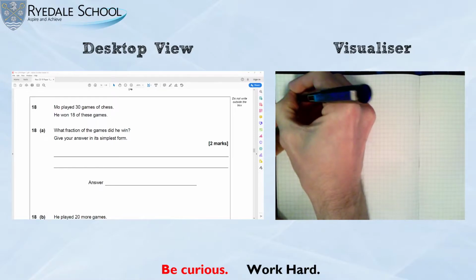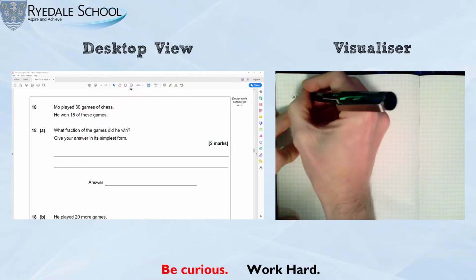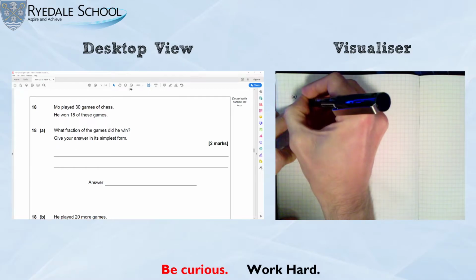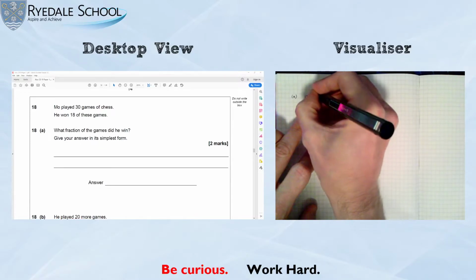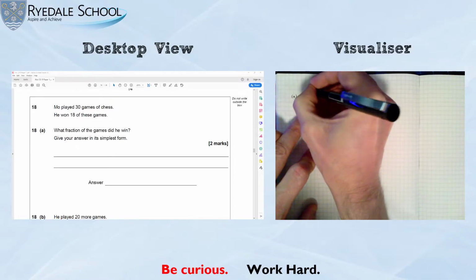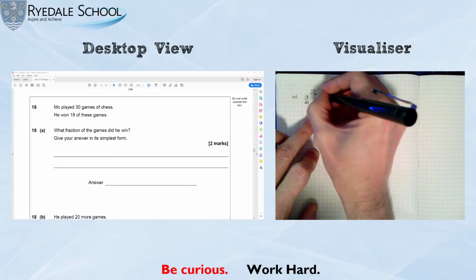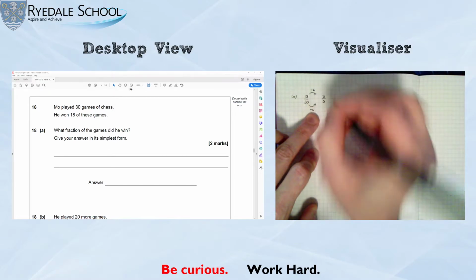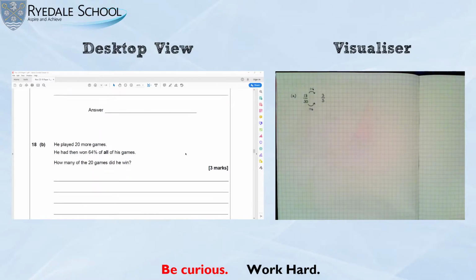Okay, so for part A, he's won 18 out of 30. So that is just a fraction 18 out of 30. And if we want to simplify that, we can just see that we can divide both of those by 6. And dividing by 6 gives us the answer 3/5. So that is the answer to part A. It is 3/5. Let me just scroll down. Part B looks a little bit more challenging.